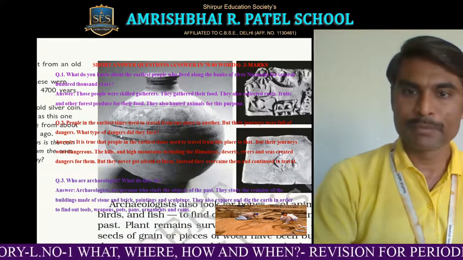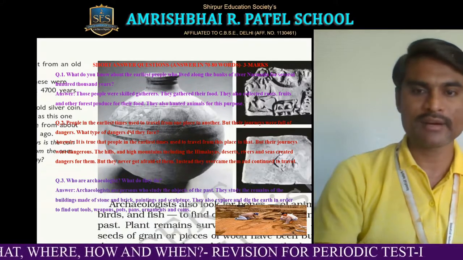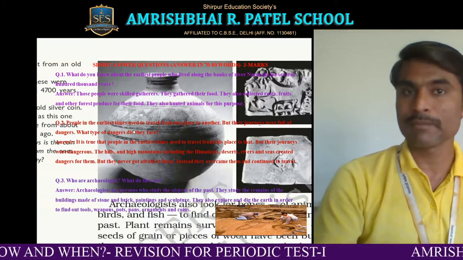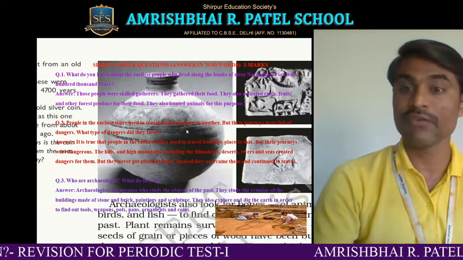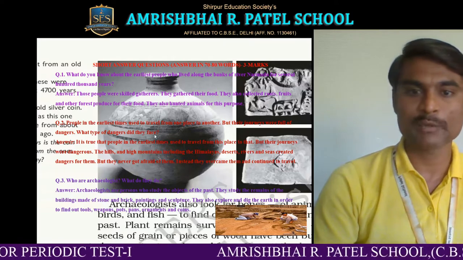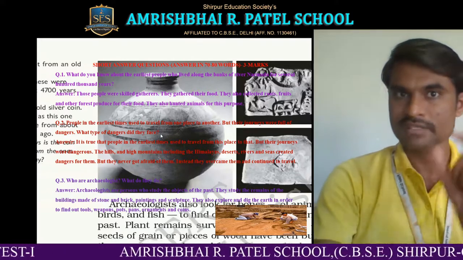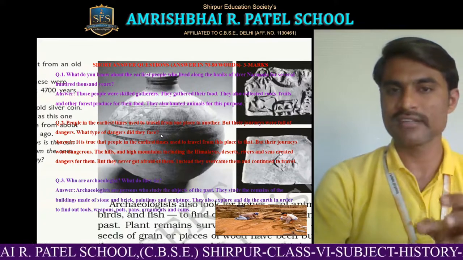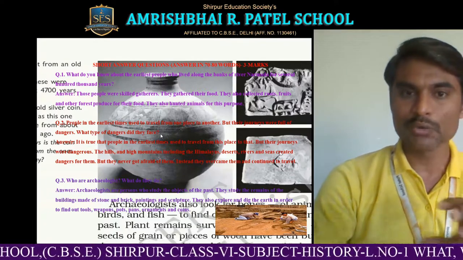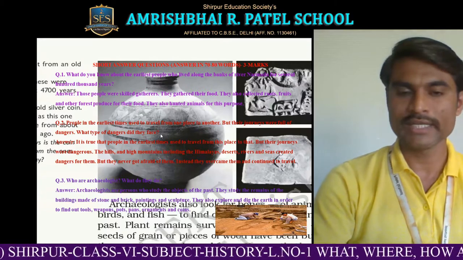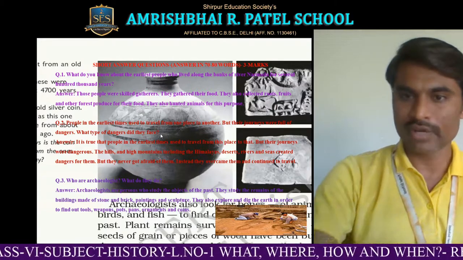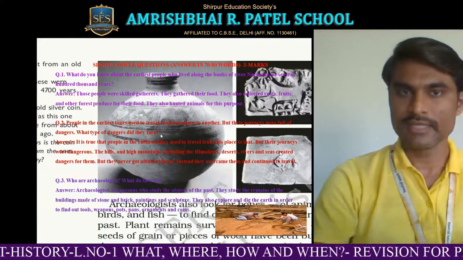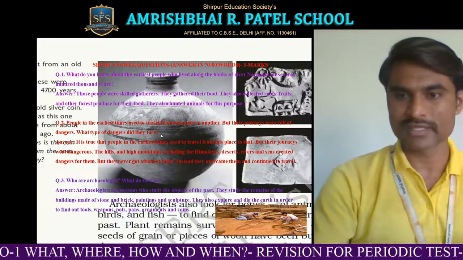Second question. People in the earliest times used to travel from one place to another, but their journeys were full of danger. What type of danger did they face? Now you have to understand very well. That time people were moving from one place to another place. Natural disasters were on their way. So how did they face them? It was not a very easy job for them. So how did they travel that time? We have to understand, and then we have to write the point-wise answer.